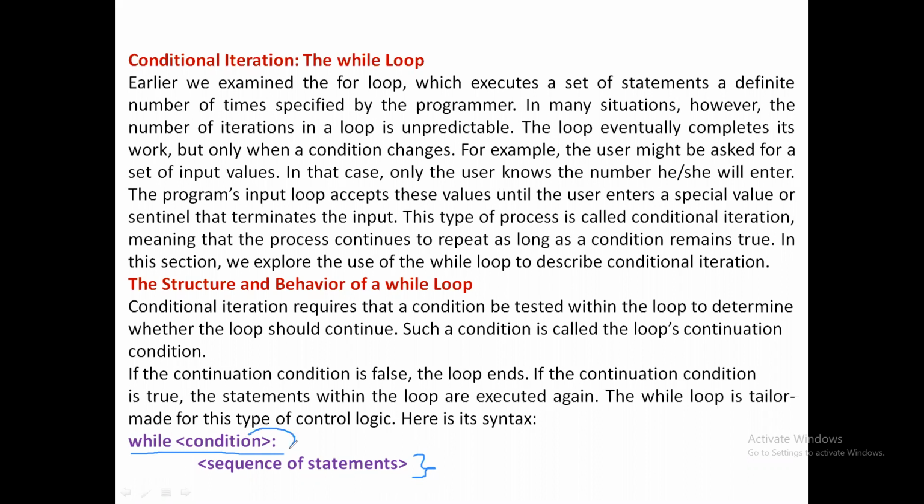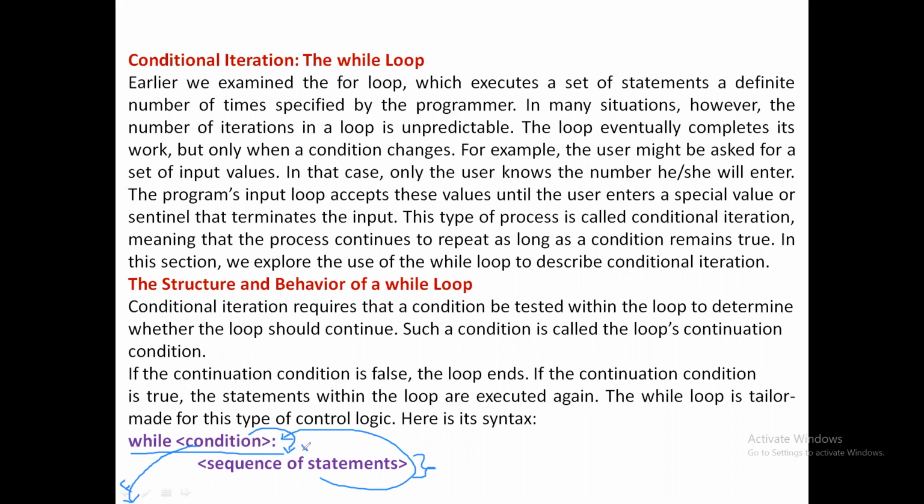If the condition is true, then the control comes inside the block and executes the statements. Once all the statements are executed, the control goes back to the condition testing again, and this process will be repeated until the condition becomes false. Whenever the condition becomes false, it goes out of the loop. So this is how it works.